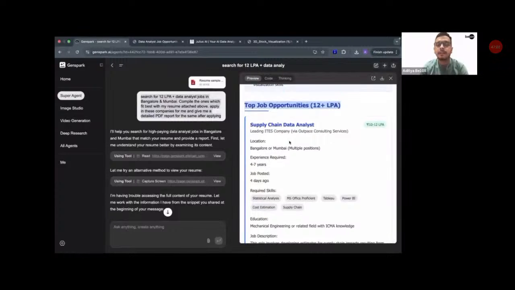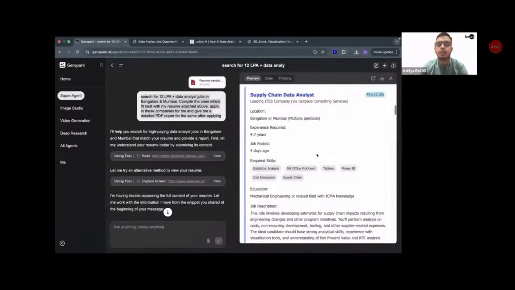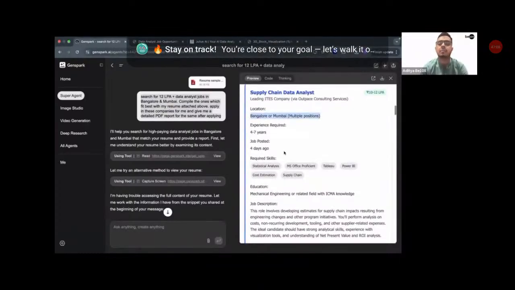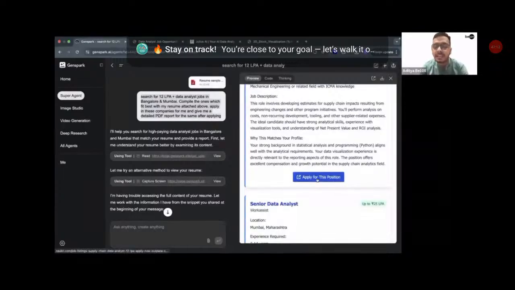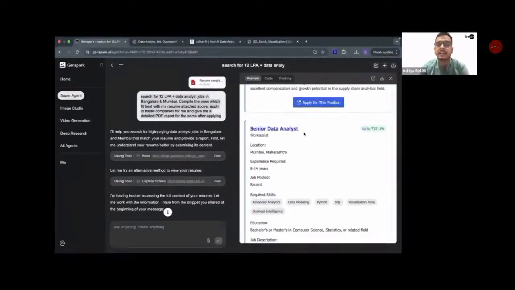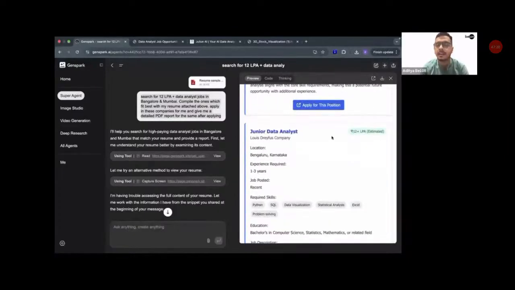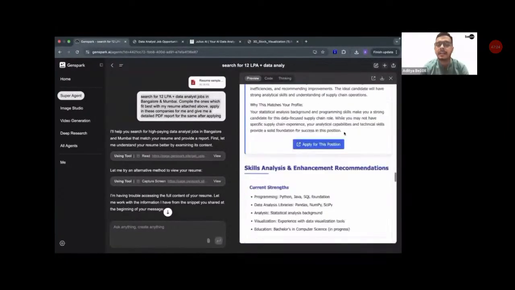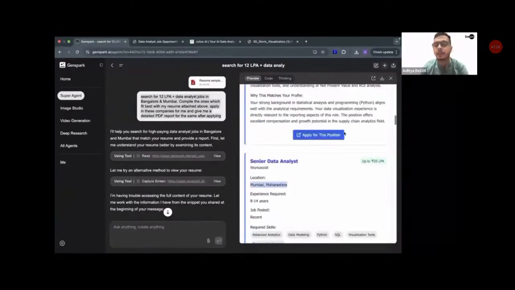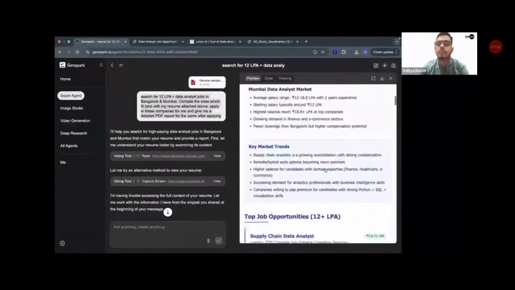You can see over here it has written the role, which company, what sort of package you would be expecting, location, Bangalore or Mumbai, experience required, the education, and the application link for the same as well. Similarly, senior data analyst up to 25 LPA, work location is Mumbai over there, junior data analyst 12 LPA, data analyst at Q data, etc., optimal data analyst. Like this, it has given all of the relevant job opportunities for you.